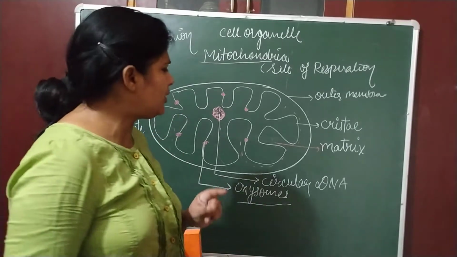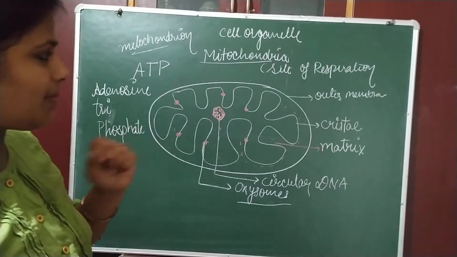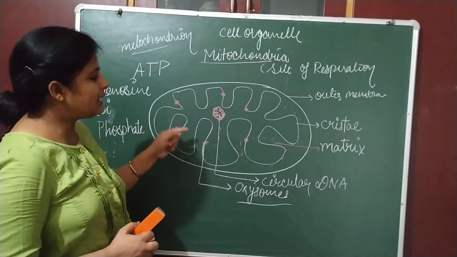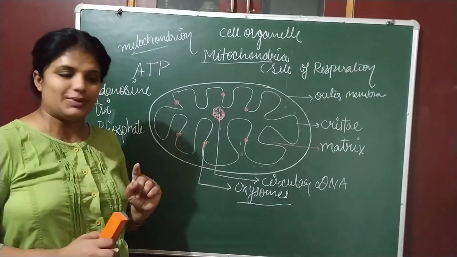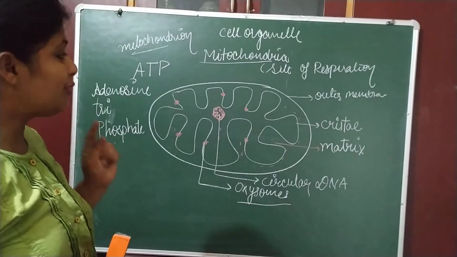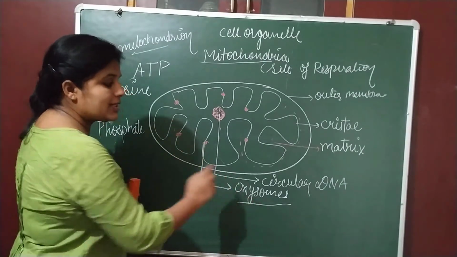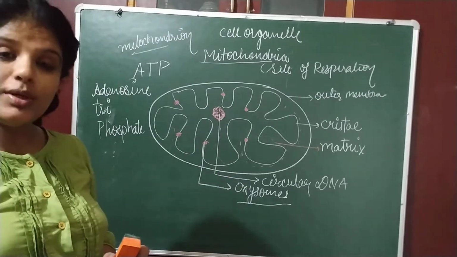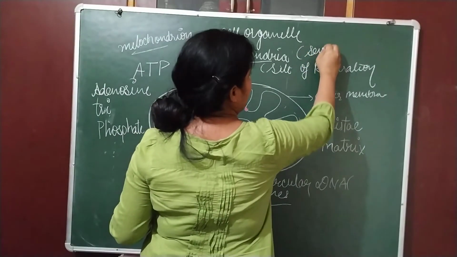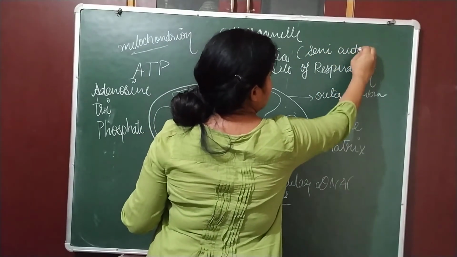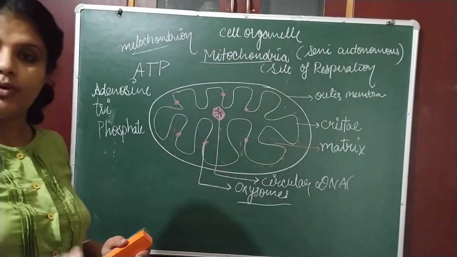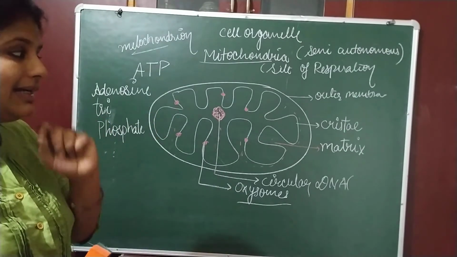So, mitochondria is a double membrane structure, consisting of an outer membrane and an inner membrane that is folded, known as cristae. It increases the surface area, so it can oxidize the maximum amount of food. Food is oxidized here, that's why it is known as the site of respiration, and food is oxidized with the help of oxysomes. They contain their own circular DNA. That's why mitochondria is known as a semi-autonomous body. Semi-autonomous body means they can produce their own mitochondria, they can make them because of the presence of DNA.